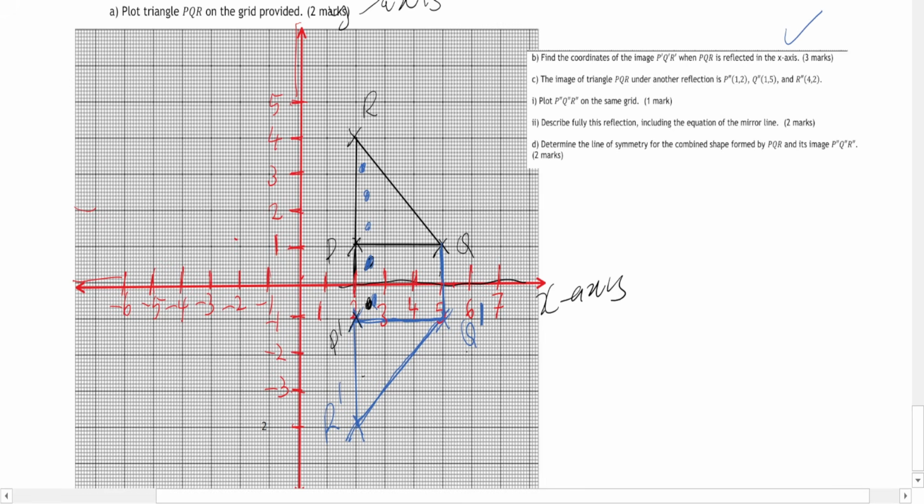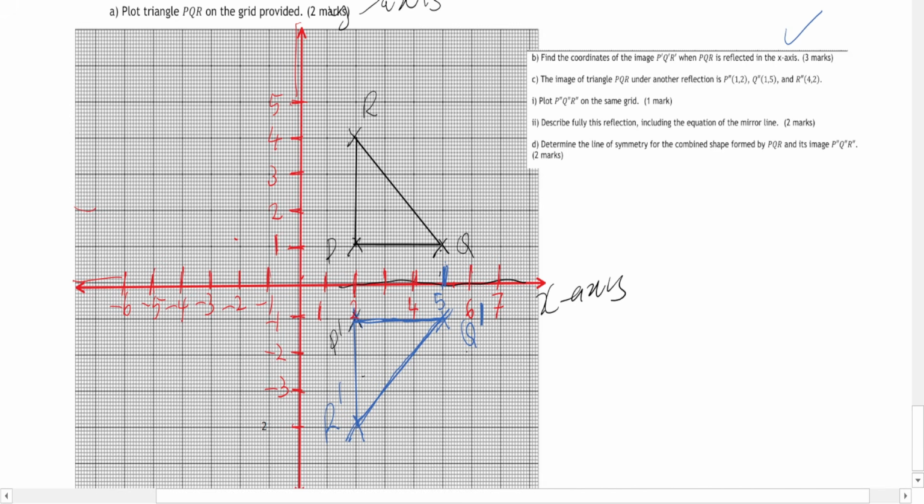The third question: the image of triangle PQR under reflection and another reflection, which is P double prime, Q double prime, and R double prime. They've given you the coordinates, so you just need to figure it out. Now P double prime is (1, 2).